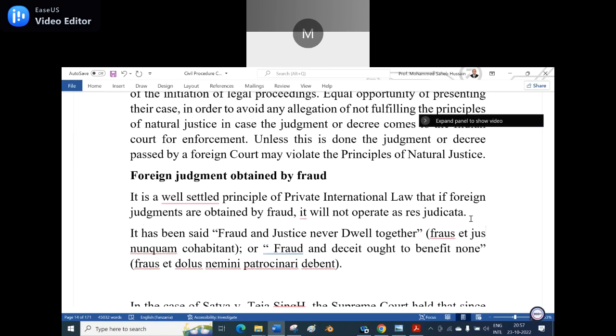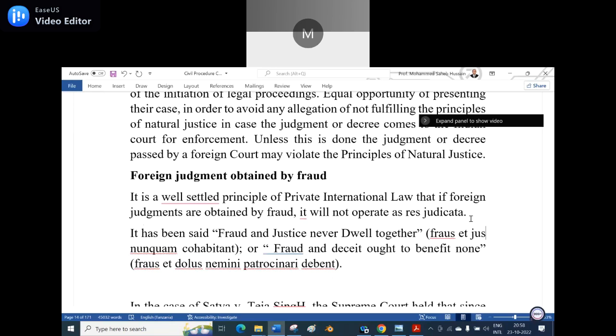Hence, it has been said that fraud and justice never dwell together. Did you understand what it means? Fraud and justice never dwell together. When a fraud is there, there is no justice. Am I right?